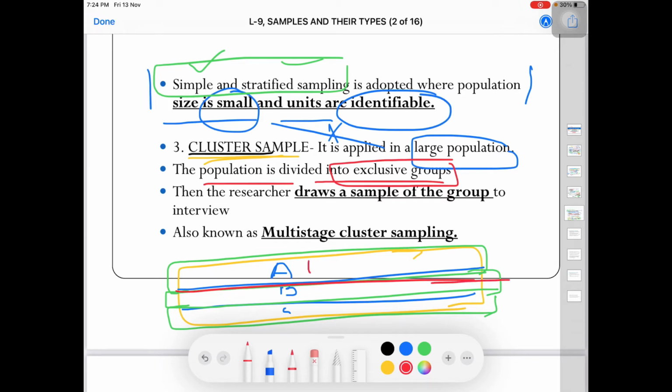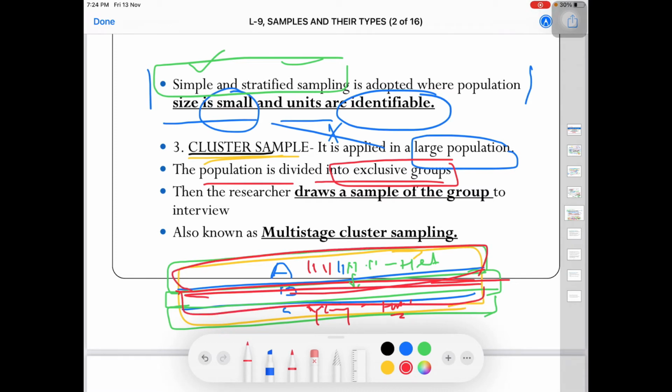So for example, on street A there is a population of old women, young men, then children, then married couples, unmarried couples. So it is heterogeneous, right? The same case can apply on street C. This can be the division, and these clusters are occurring naturally. You haven't created them, because in stratified sampling we were making homogeneous groups, but in this, clusters are already available naturally. The researcher only has to select any of these clusters using a random sampling method. So for example, I am a researcher and I selected street B.